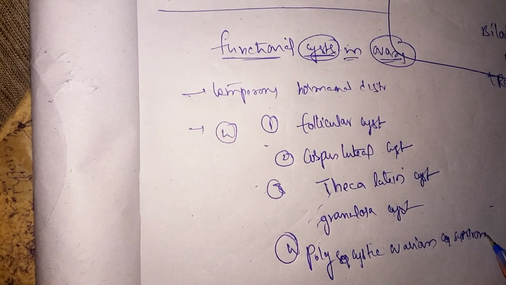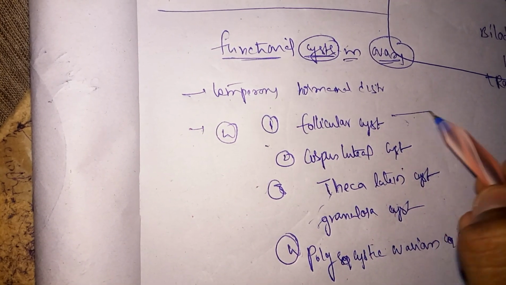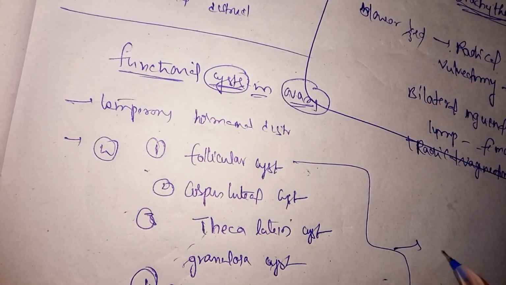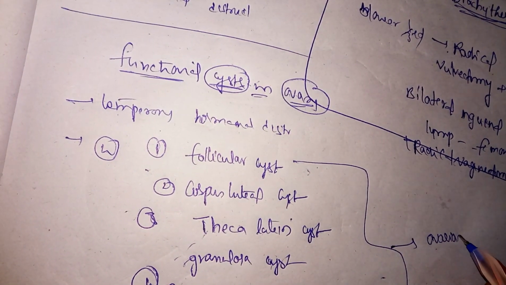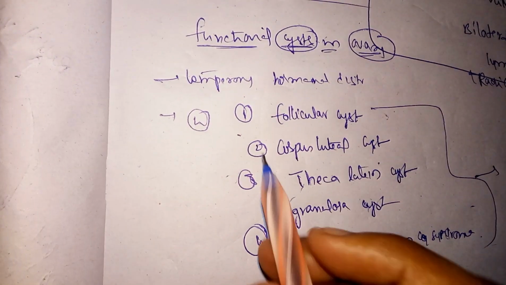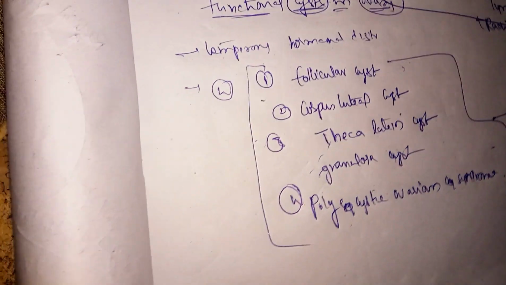Okay, these are usually called ovarian cyst. Let's see the characteristics of this functional ovarian cyst.